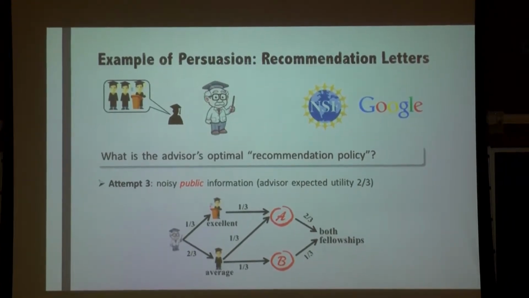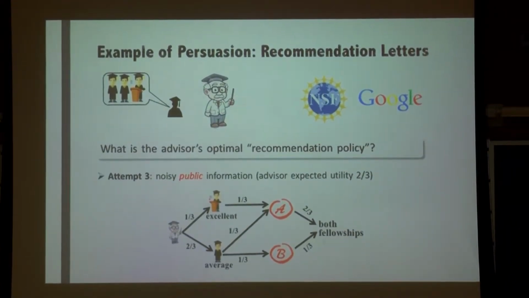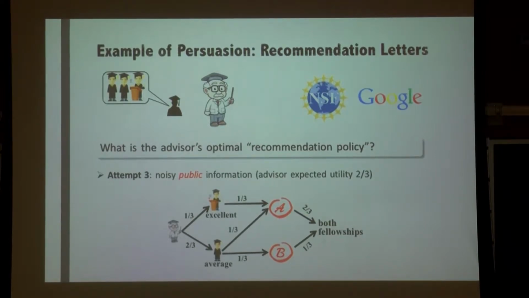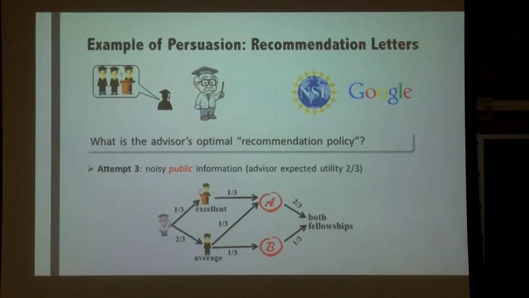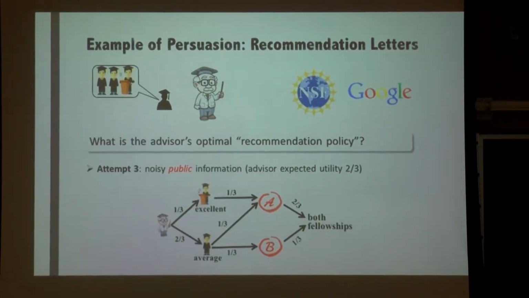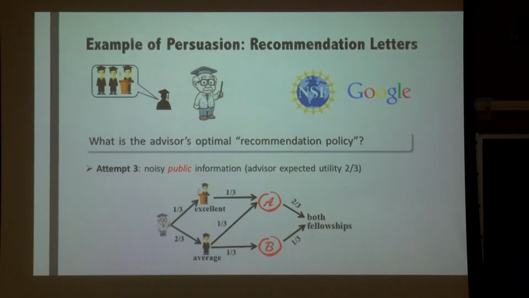From the fellowship program's perspective, if they receive a strong letter, they know that this student is not excellent for sure, but it's easy to see from the probability flow that they're going to infer the student is excellent with probability half. So they will still be willing to give out the fellowship. But when they receive an average letter, they know for sure that the student is average. So in this case, you can see that the advisor kind of doubles his utility from the previous one.